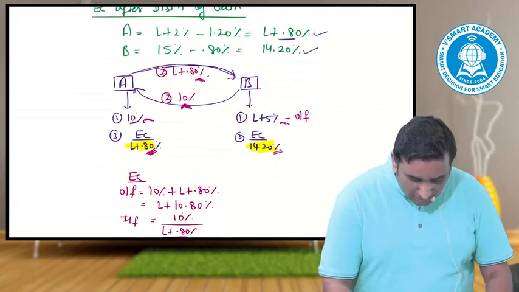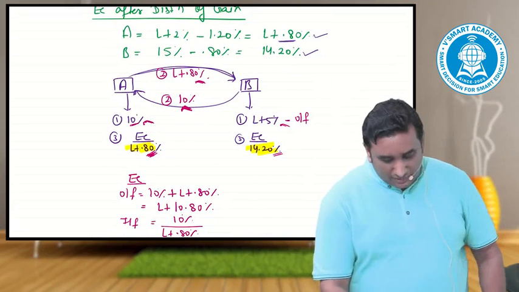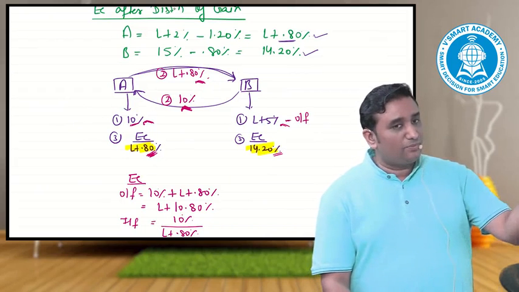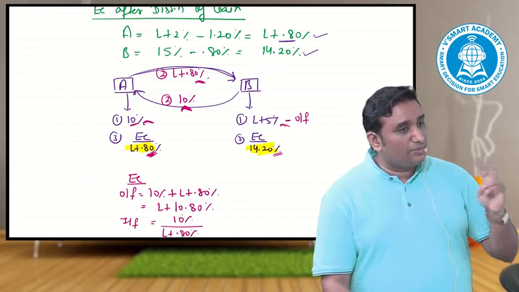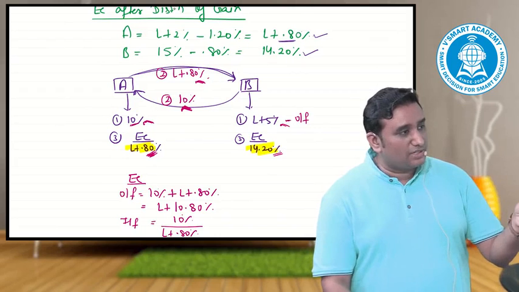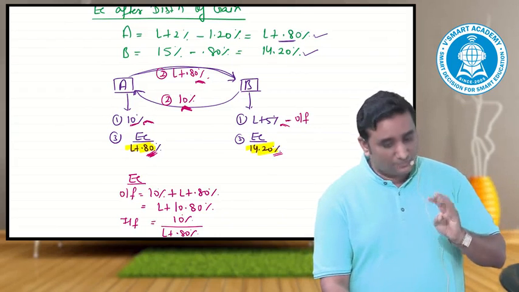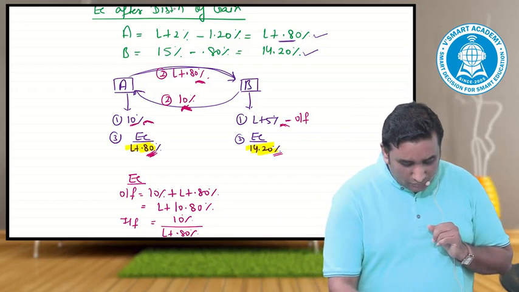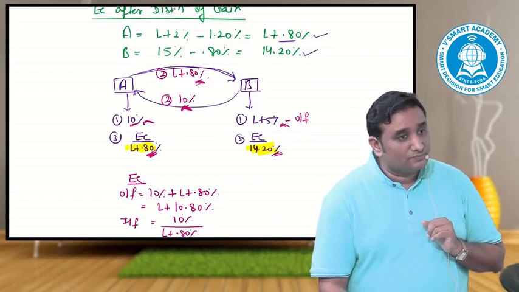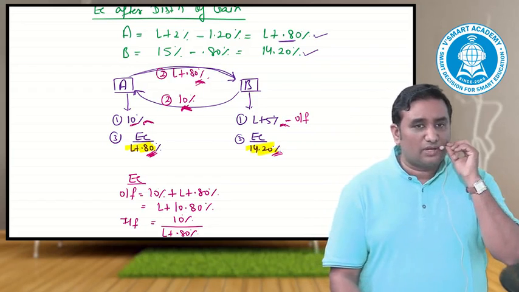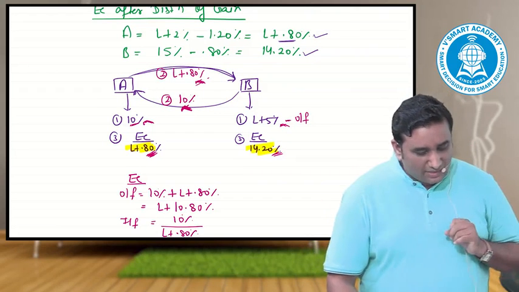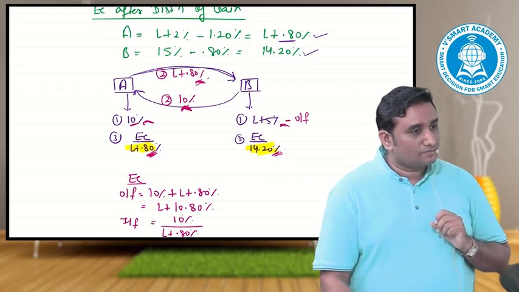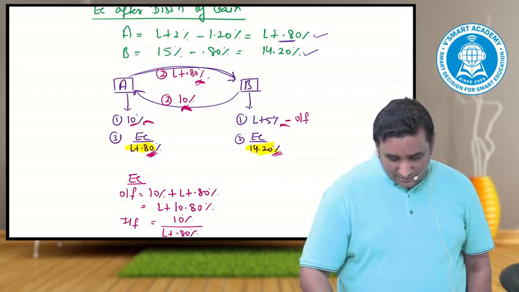Now, if I try to create the steps for B, he did the opposite: went to the bank and took a loan at L plus 5. Then paid to A 10, received from A L plus 0.8. Effective cost: outflow, this is inflow. Net came to 14.2. On his own, if he goes, cost would have been 15. With this kind of agreement it comes out at 14.2. Saving 0.8. Let's put down these steps.